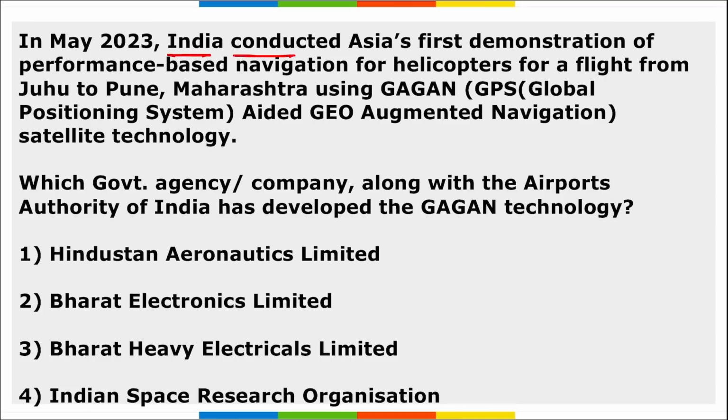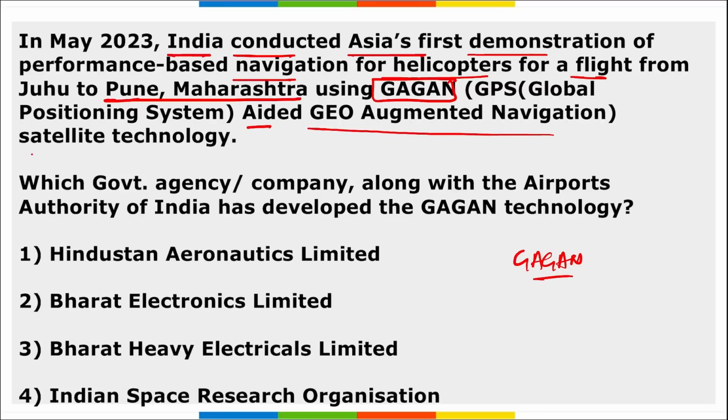Next, India conducted Asia's first demonstration of performance-based navigation for helicopters, for a flight from Juhu to Pune, Maharashtra, using GAGAN. What is this GAGAN? We will discuss it. GAGAN is a GPS aided geo augmented navigation satellite technology. The question asked here is, which government agency along with the Airport Authority of India has developed this GAGAN technology?